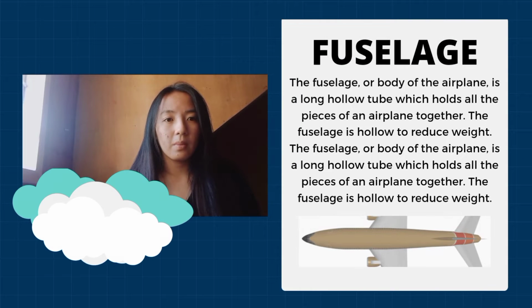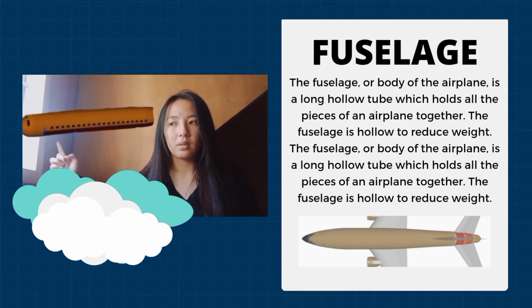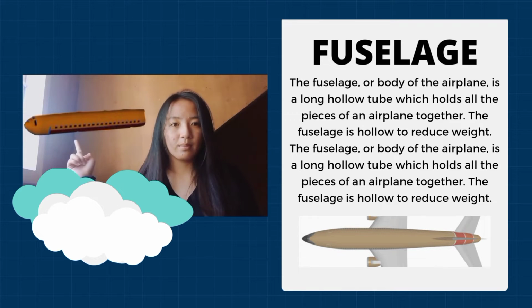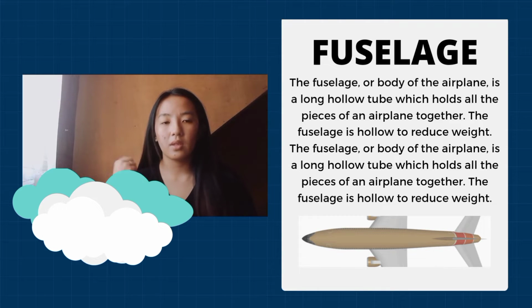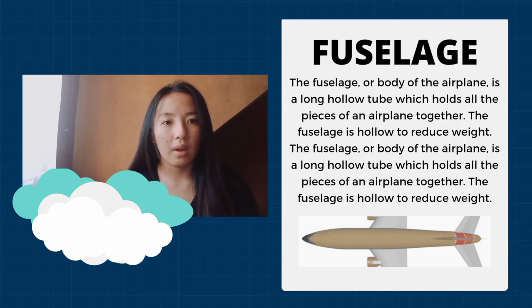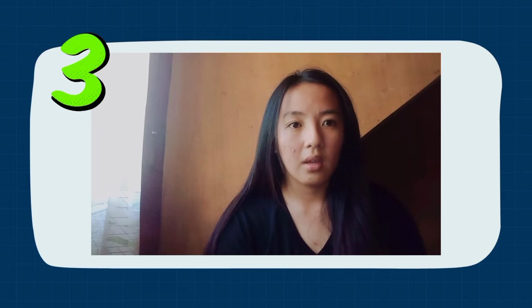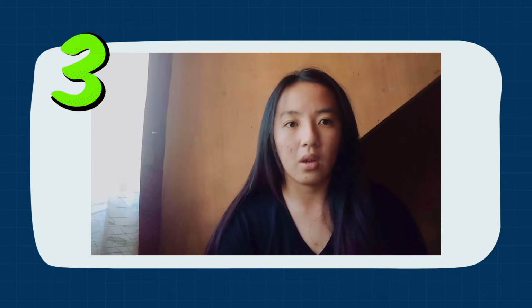The first major component of an aircraft is the fuselage. The word fuselage came from the Latin word fusus, which describes the shape of the fuselage. The fuselage is the central body and is designed to accommodate the crew and the passengers. There are three types of fuselage: the truss, monocoque, and semi-monocoque structures.